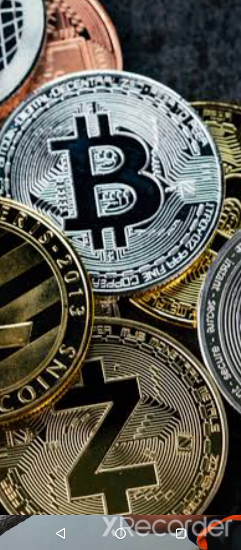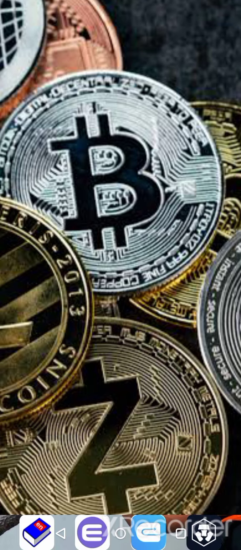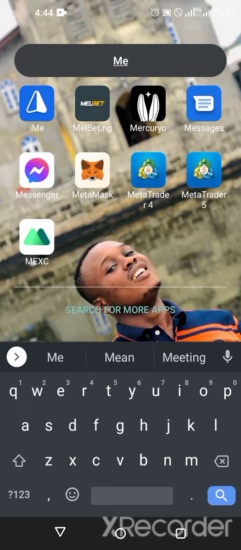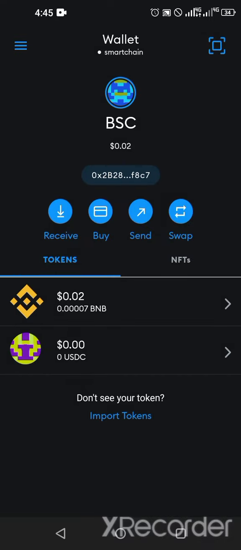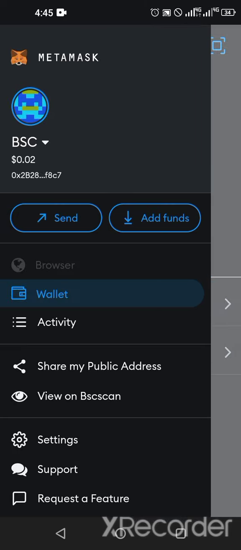For this I will be using DEX Screener with my MetaMask. So just search for MetaMask and open it. Let's wait for it to come up. MetaMask is a very wonderful tool if you must be successful in this space. So you click here and go to the browser.